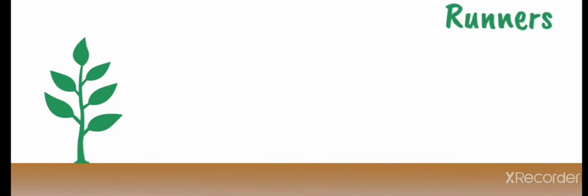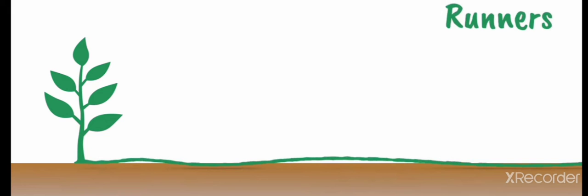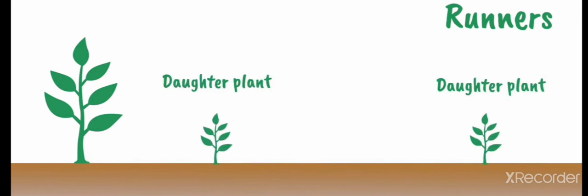Some plants produce runners. These are basically long stems that grow horizontally. At certain points along the runner, a new vertical stem and roots can form. If separated from the parent plant, this new stem and root system, the daughter plant, can exist independently.